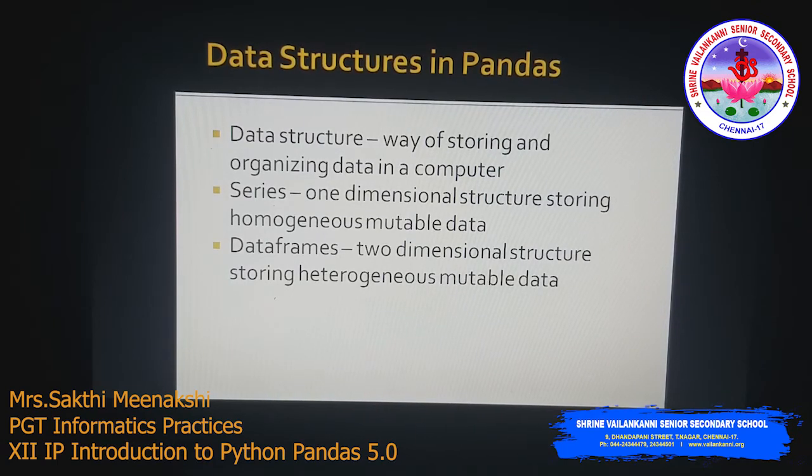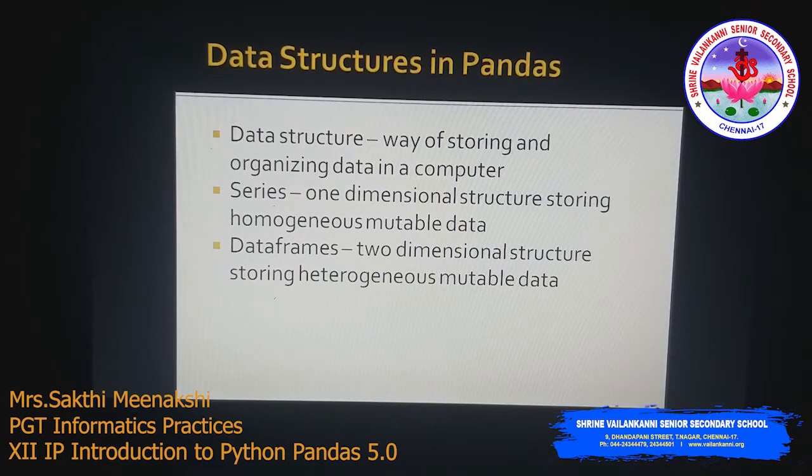So that is called two-dimensional structure. So it will be like a normal SQL table, or you can have some Excel table. It stores heterogeneous data. Heterogeneous means different types of data. For example, we have a normal student database, right? So in student table, we have a student number, name, and then address.